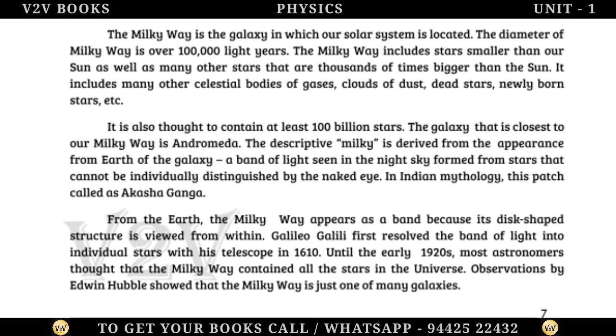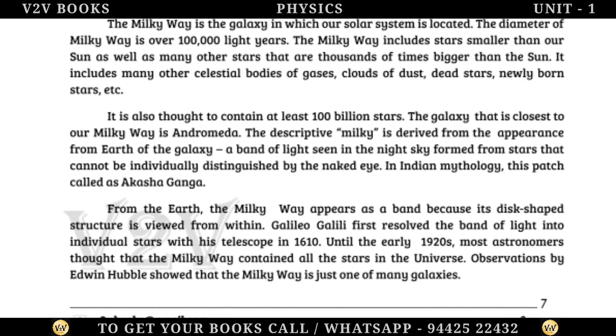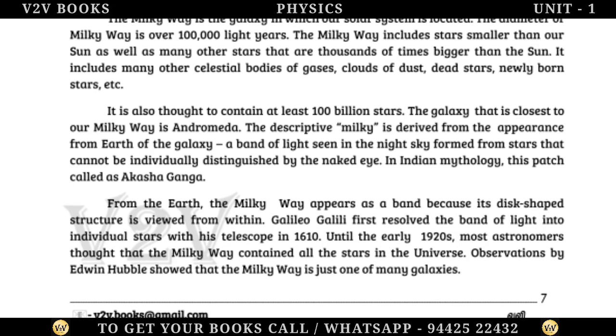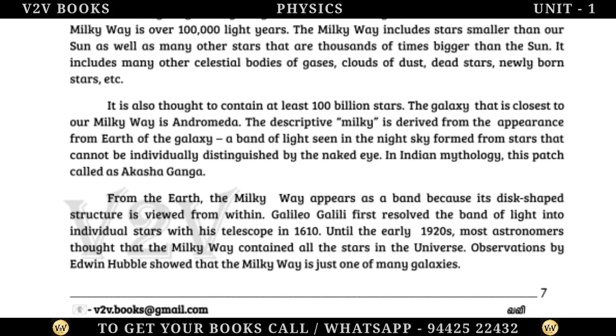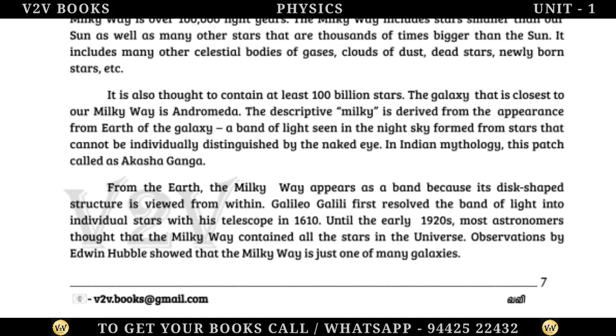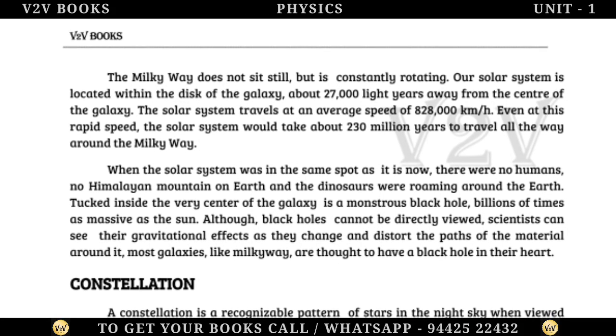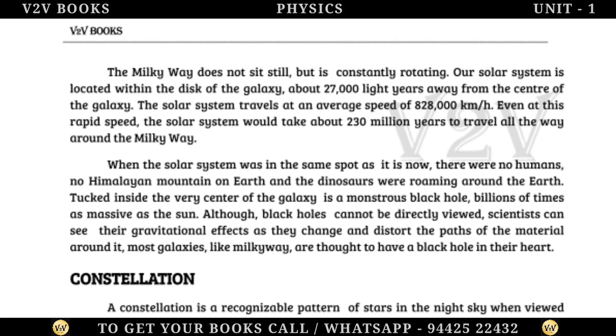Until the early 1920s, most astronomers thought that the Milky Way contained all the stars in the universe. Observations by Edwin Hubble showed that the Milky Way is just one of many galaxies. The Milky Way does not sit still, but is constantly rotating.